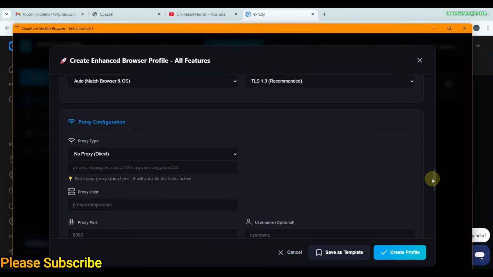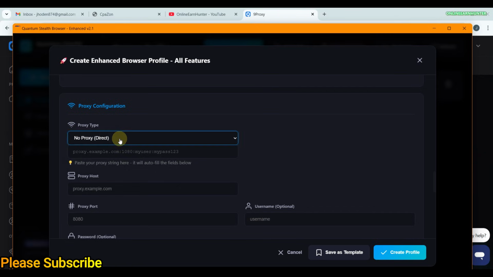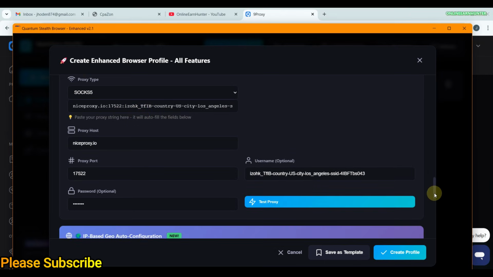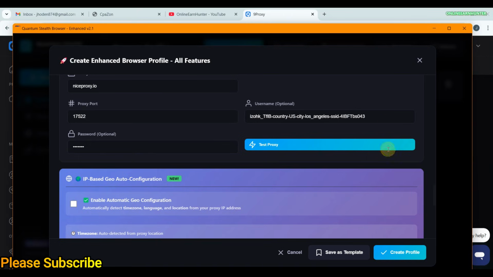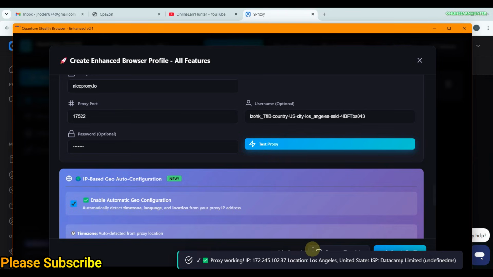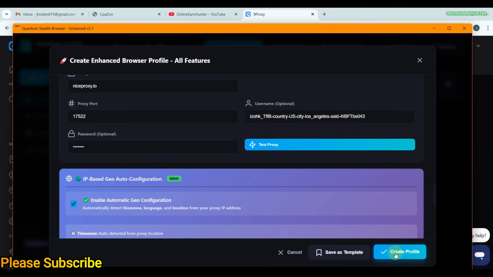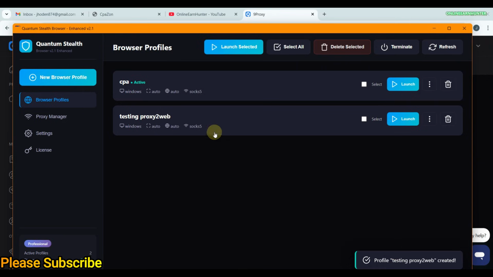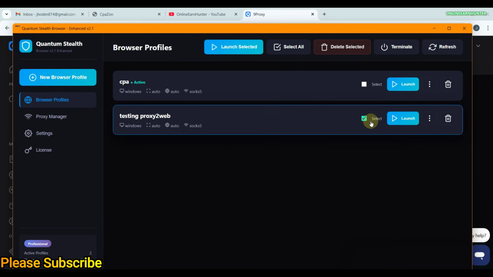Remember, you can use any anti-detect browser. I just decided to use this one, because it's readily available as I'm doing this video. Once you put your proxy details, it will align itself there with the IP, port, username, and password. Then click test proxy. The proxy is in Los Angeles. Let's say create. Now this is what we have created here. So let's launch it.